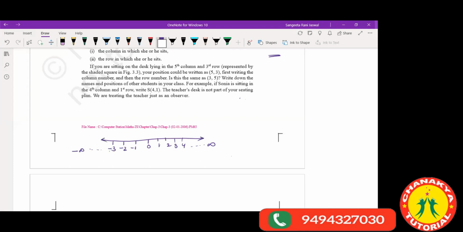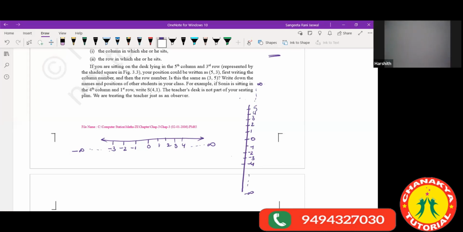Now this is the number line in a horizontal position. If I place this number line vertically, I have all my positive numbers on the upper side and all the negative numbers on the lower side of the 0. So on till -infinity, and the upper ones go on till +infinity. Are you understanding this much?